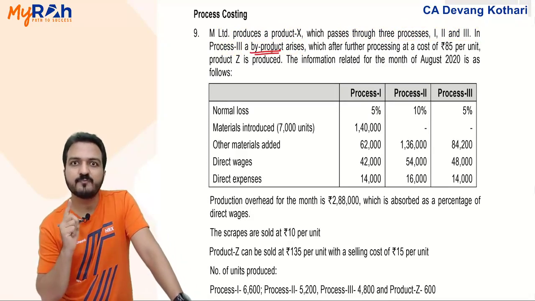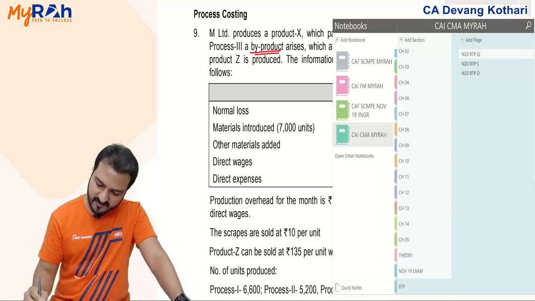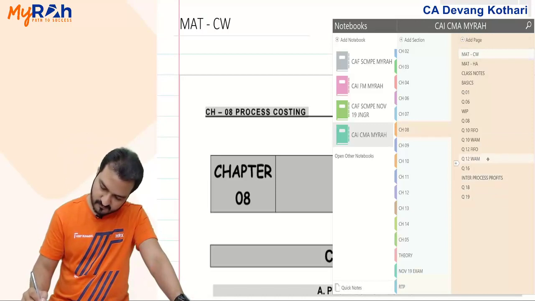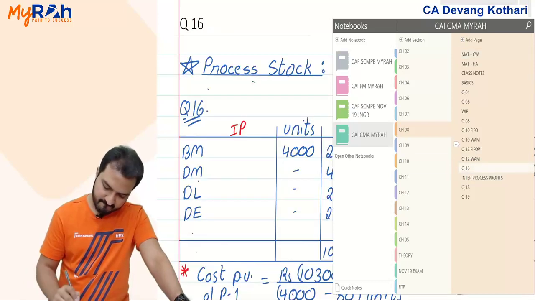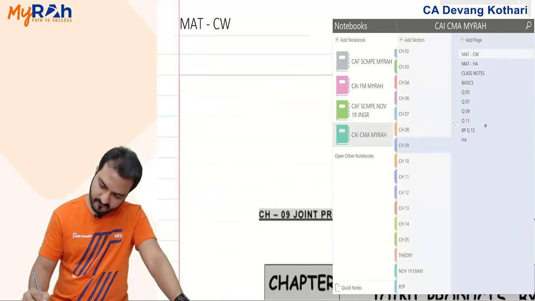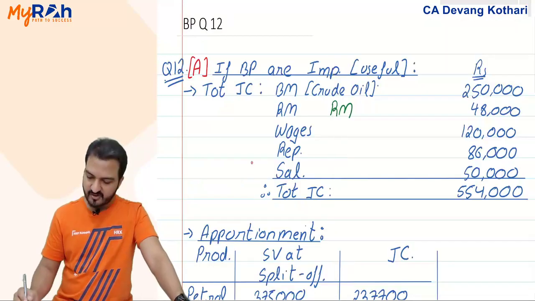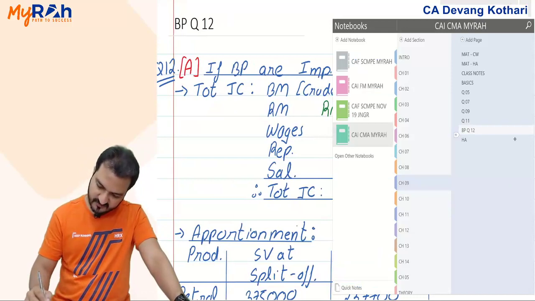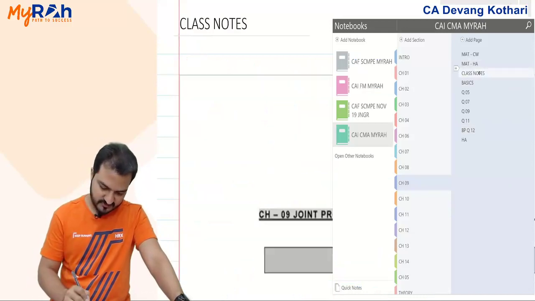Remember what the treatments of byproduct are? I'll just remind you. My treatments of byproduct were like these, there's the theory, class notes.